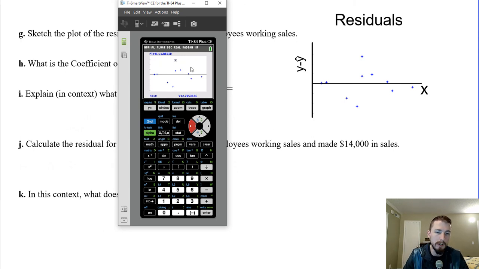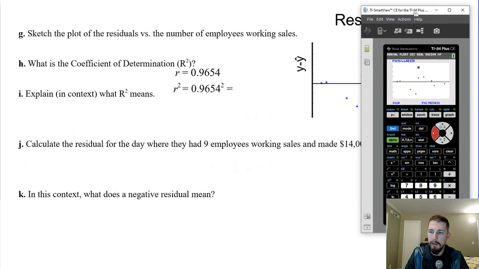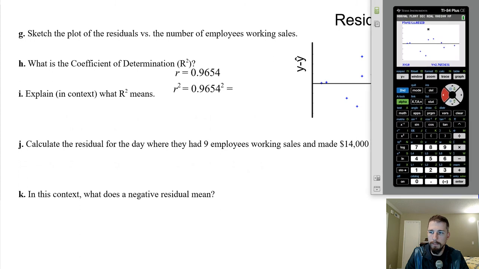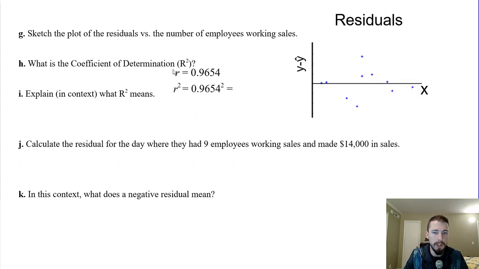Anyway, positive residuals are the points on the top, the negative residuals are the ones on the bottom, and they average out to 0, by the way, in case you're curious. Or they add up to 0. All right, what is the coefficient of determination, R squared? That was found earlier. You can also take the correlation and square it.